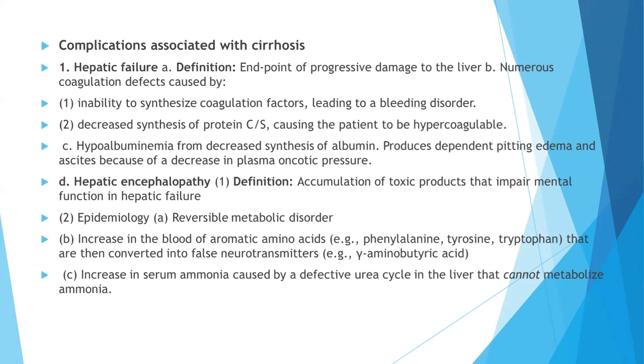So the thing is that in hepatic encephalopathy, just remember that there is accumulation of ammonia, and this ammonia is then converted into the accumulation of the amino acids, and these are then converted into the false neurotransmitter, the GABA, and that's how the hepatic encephalopathy develops.